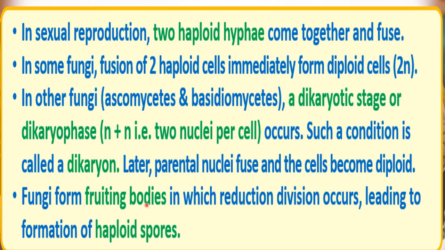Fungi form fruiting bodies in which reduction division occurs. Reduction division means meiosis. So fungi form fruiting bodies, and the fruiting body is formed from the zygote. Now in that zygote, reduction division, meaning meiosis, occurs, leading to the formation of haploid spores. Now when these haploid spores germinate, they will give rise to new fungi.